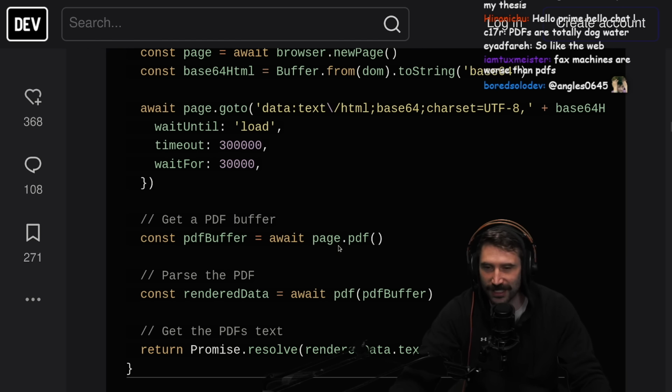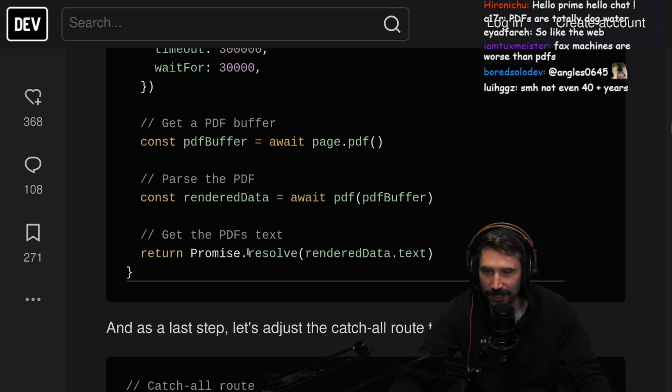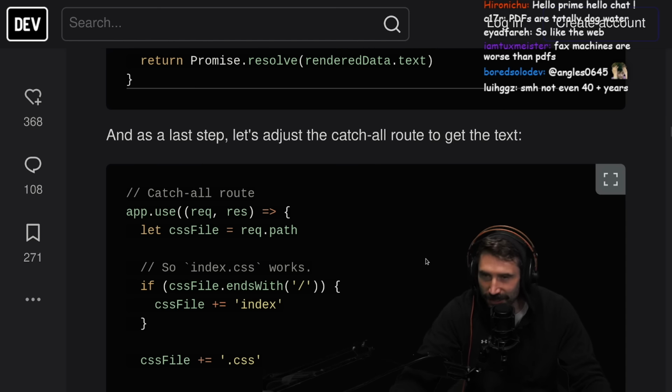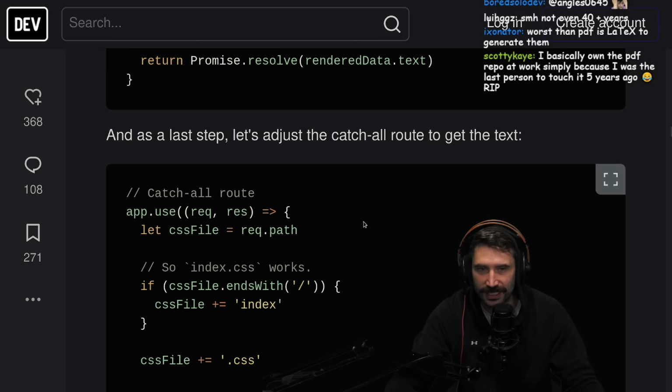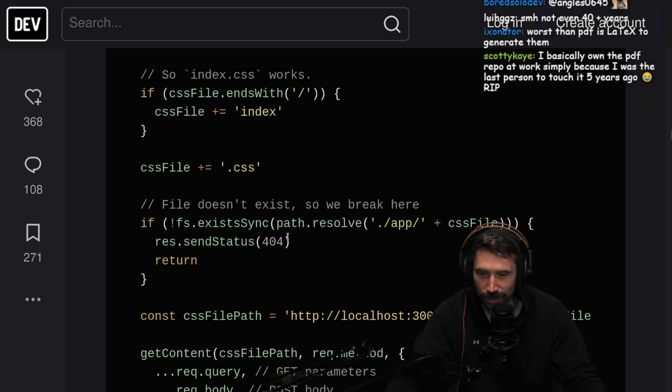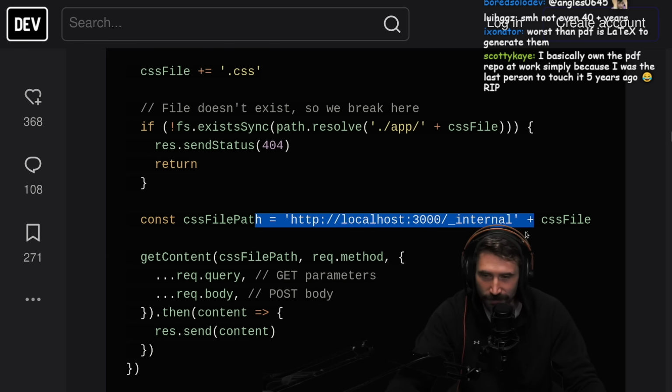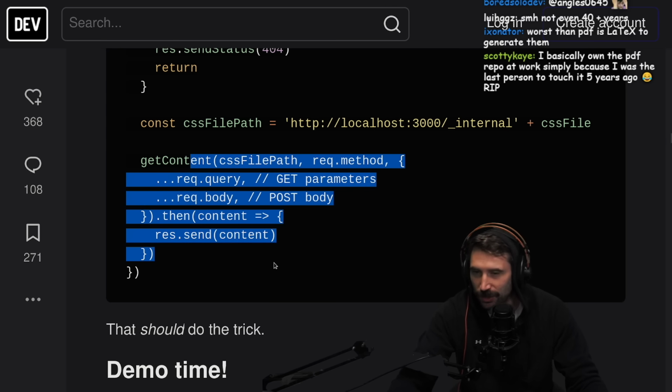We're going to get the page as a PDF. We're going to render that data. Look at us go. Then we're going to resolve that beautiful text. Let's go. And as the last step, we adjust the catch-all route to get the text. Hell yeah, girl. Look at this. This is beautiful. We get the little file. We get the little content. We do a little bit of promise.